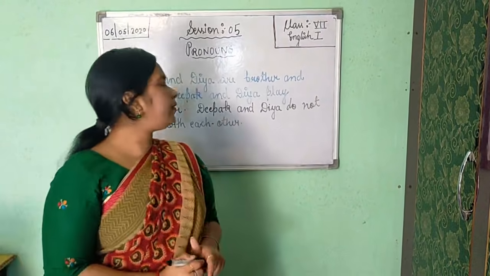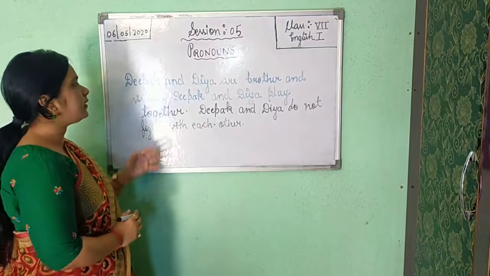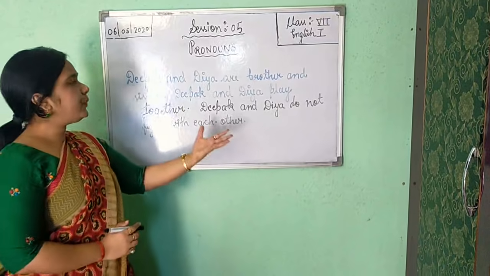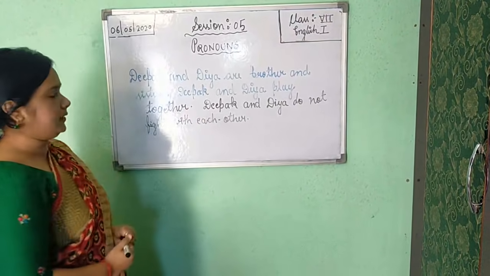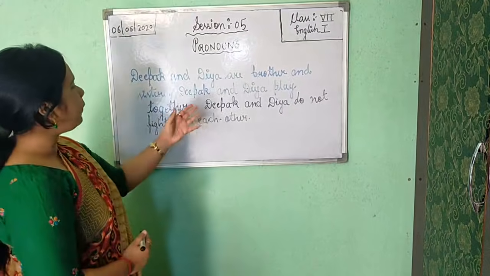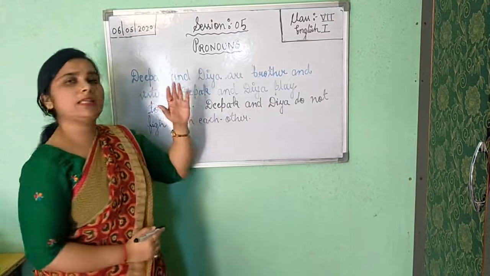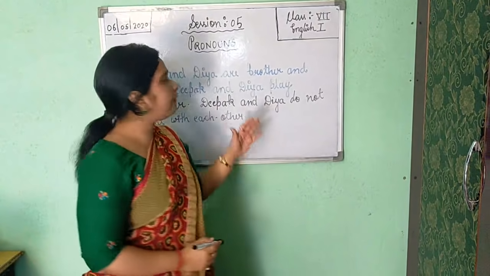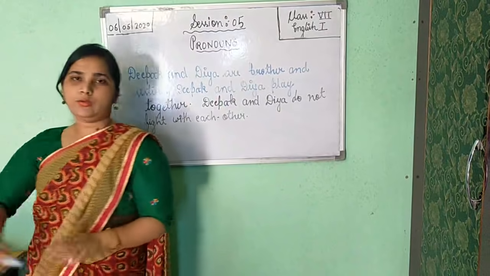So here finally we got three sentences. These three sentences are talking about the same persons, Deepak and Diya. First, Deepak and Diya are brother and sister. Deepak and Diya play together. Third, Deepak and Diya do not fight with each other. Again you are getting repetition of the words, repetition of the noun.